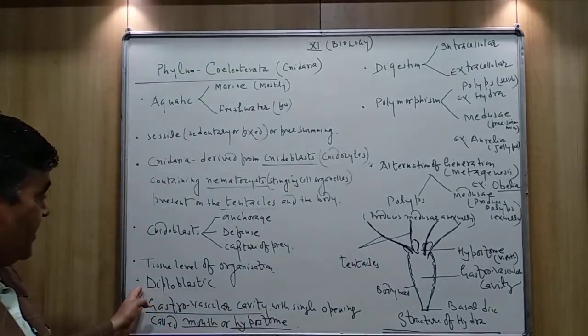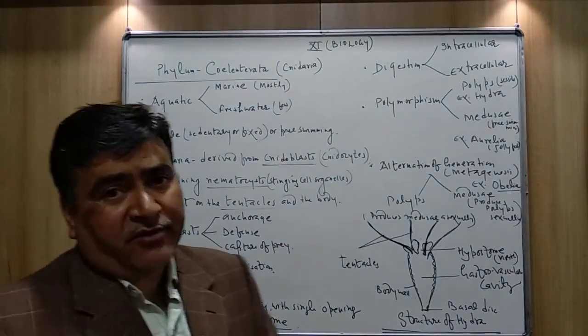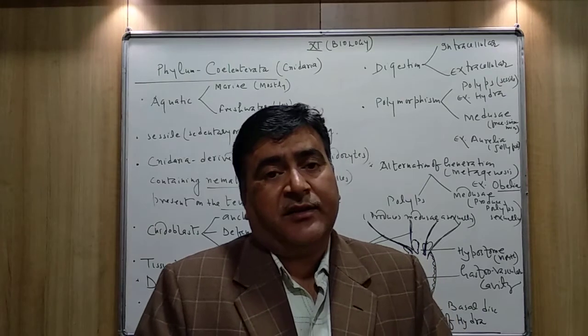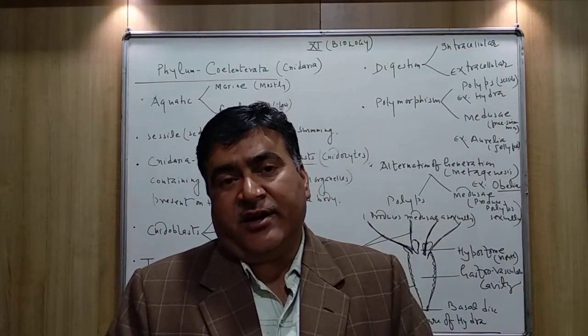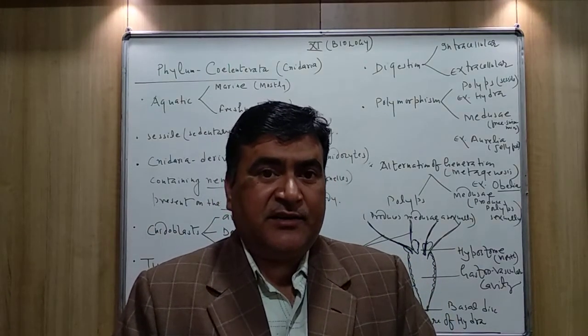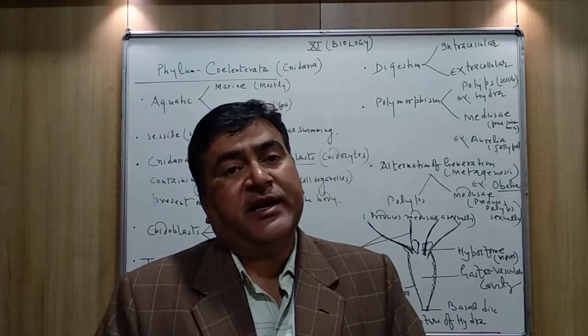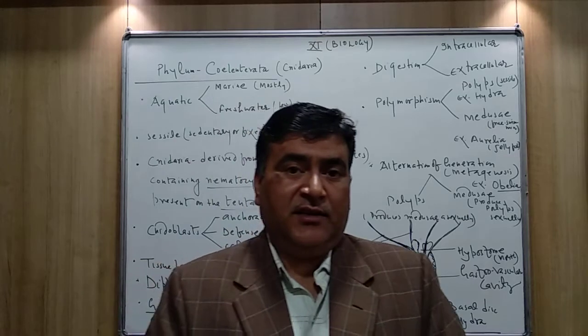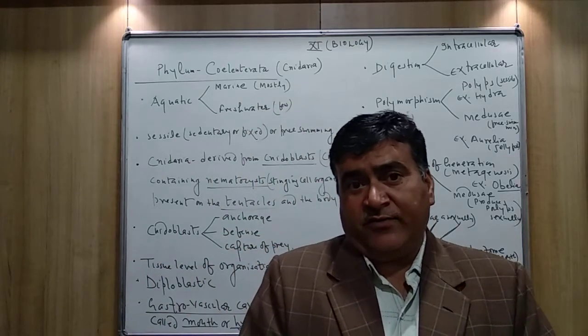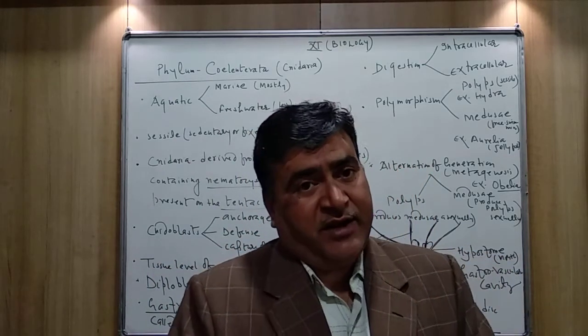Now regarding the body wall, the members of Coelenterata are diploblastic. It means the body has how many walls? Two walls are found, and these are ectoderm and endoderm.